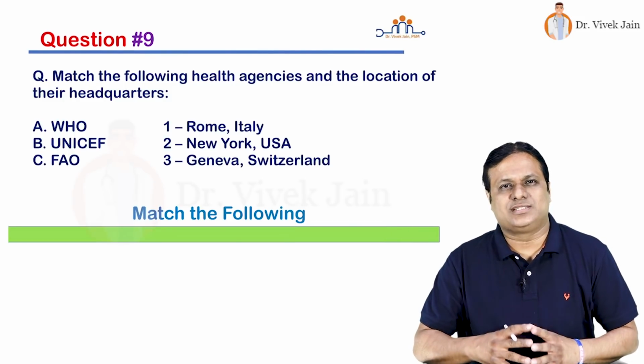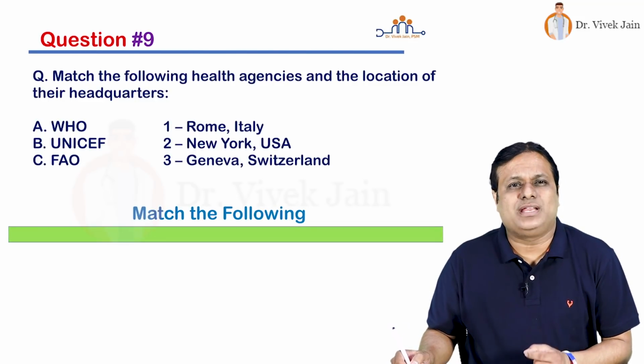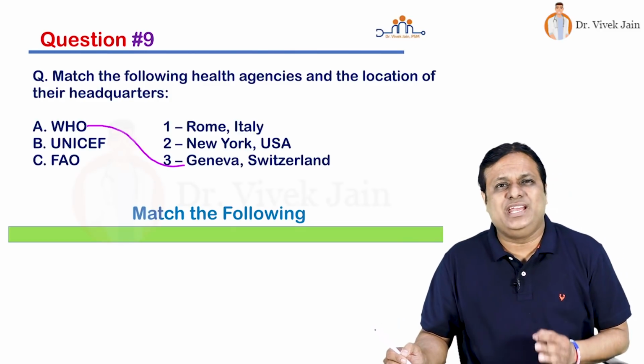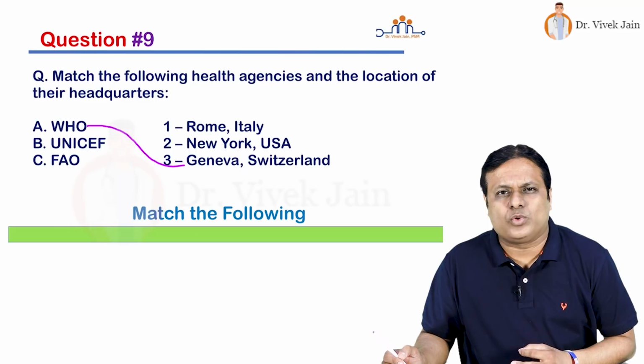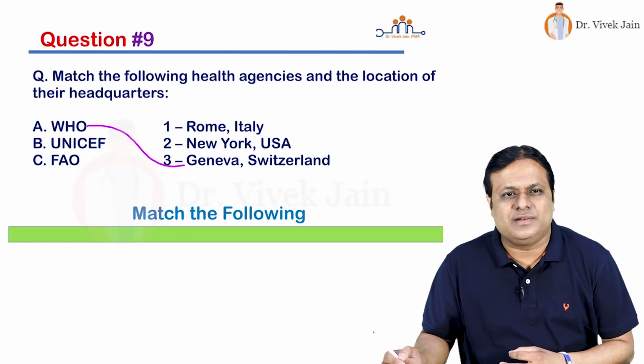Okay friends, so what is the answer to this question? Easy question? Absolutely. Let us look at choice number A. That is WHO. What is WHO? World Health Organization. What is the location of headquarters? It is Geneva, Switzerland. Geneva, Switzerland is also the location of headquarters of ILO, International Labour Organization.